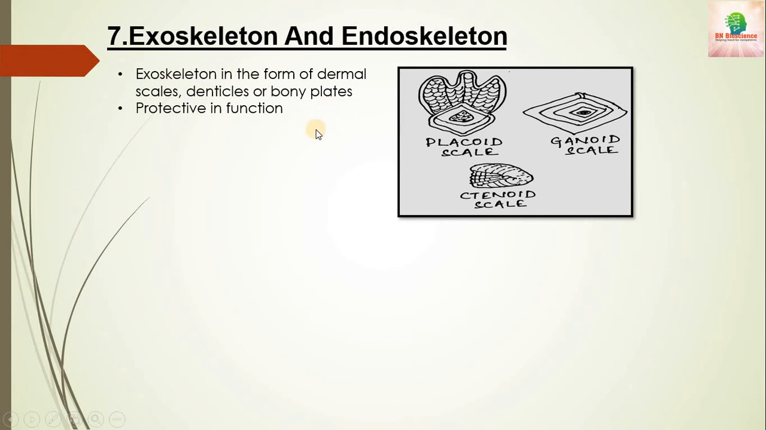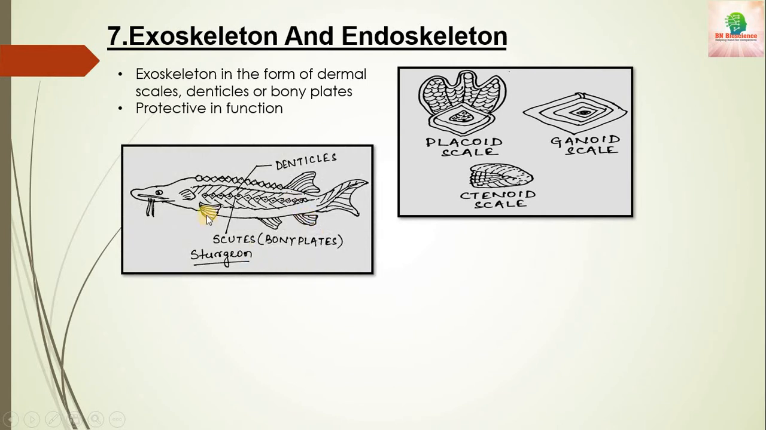Basically these bony plates are found in extinct species, and most of the fishes have scales. Some fishes don't have scales, and the scales are of various types. These are the placoid scales, ctenoid scales, ganoid scales, cycloid scales, cosmoid scales. So various types of scales are found. Fishes like sturgeon have denticles and scutes like bony plates. So this protects them from predators.